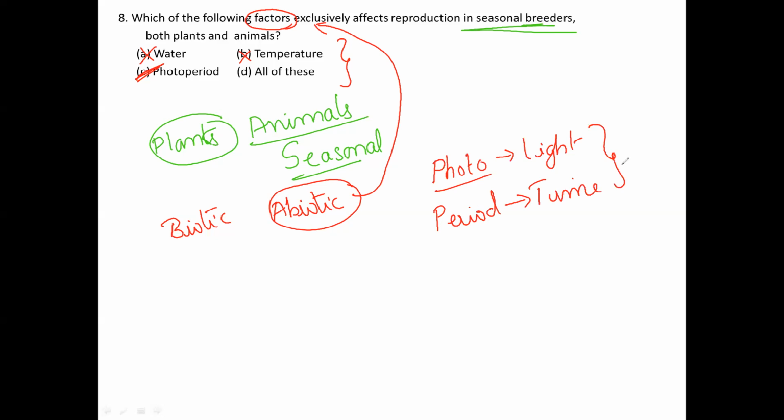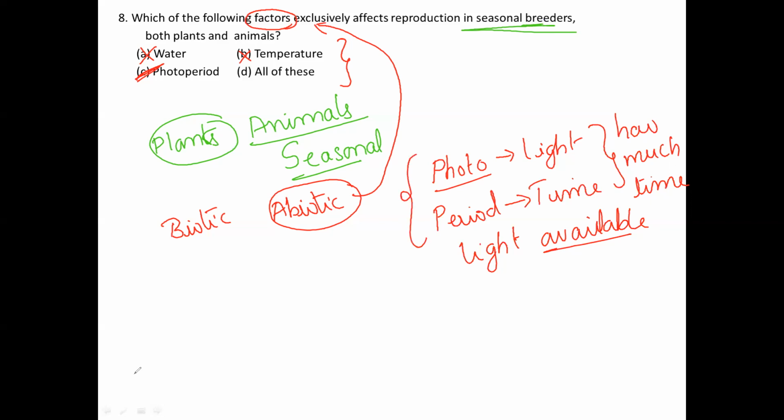How much time is light available? That is what we call the photoperiod.